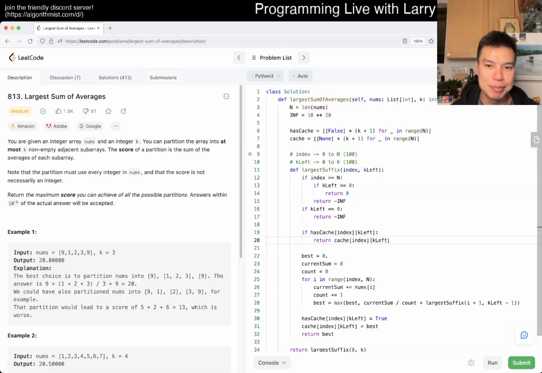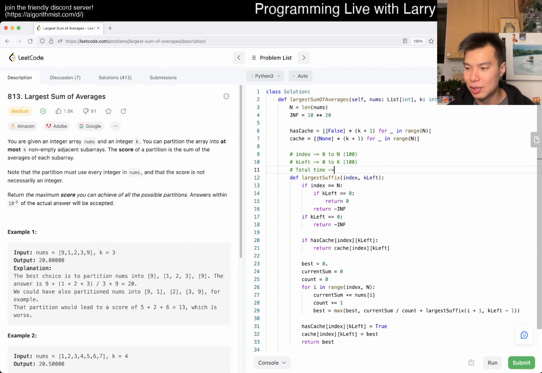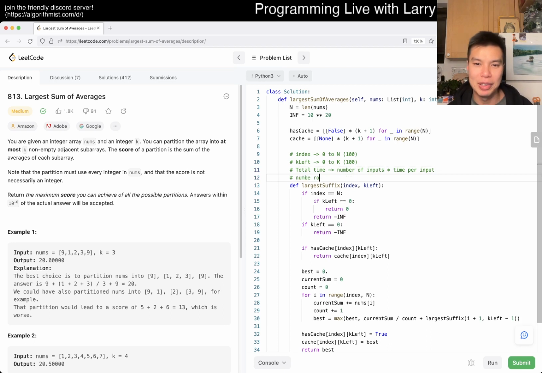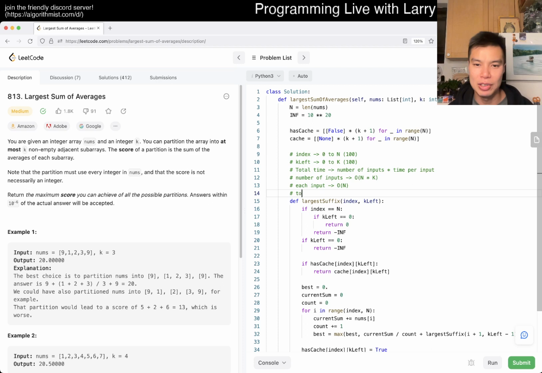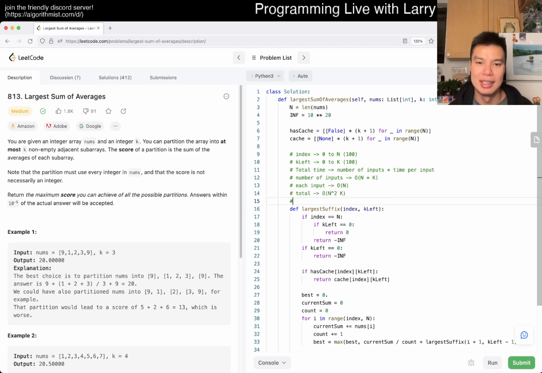So yeah, as we said, the total time, as I always do, is just number of inputs times time per input. So number of inputs is going to be n times k, or all of it. Okay, and then each input does O of n work here, possibly. So in total, it's going to be O of n squared times k, and space is the same logic, except each input only takes O of 1 space. So this is going to be O of n times k.